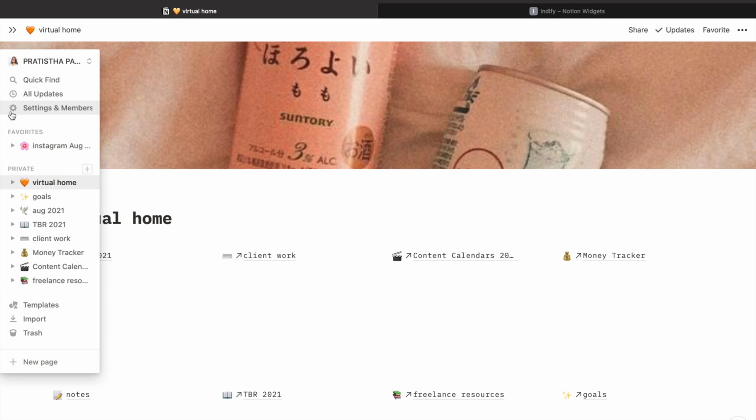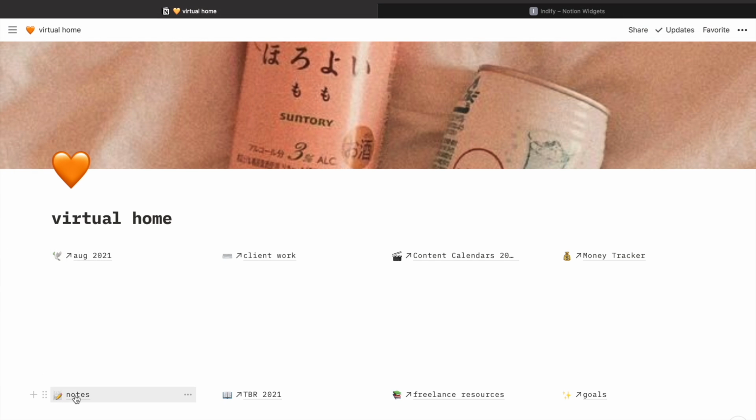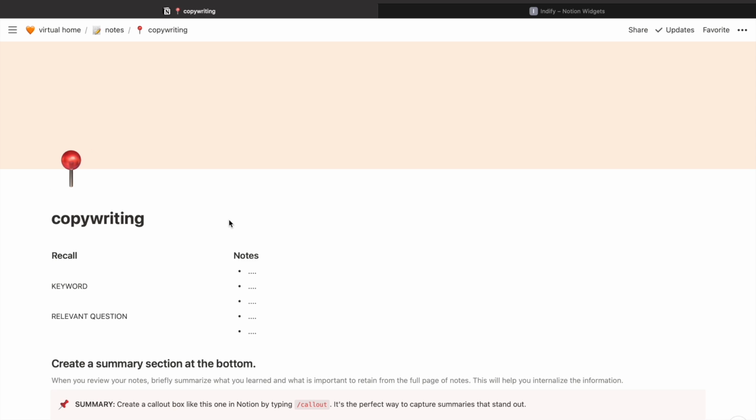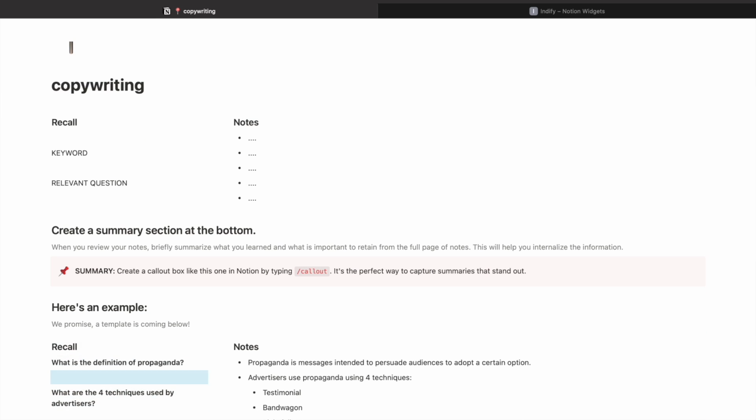So now we will move on to the notes part, which is this. Now if we talk about notes, I have added two things, which are Influence and copywriting. So for example, I have to take copywriting notes. This is the template which is pre-available on Notion. I have simply used that template, which is the Cornell noting system. There are a lot of templates available on Notion which you can use. So how do you add a new template? I'm going to tell you guys and you can find it for yourself. This is how I have used it. I haven't used it because this is my Notion for August and I haven't used it as of now, but I'm going to add it.